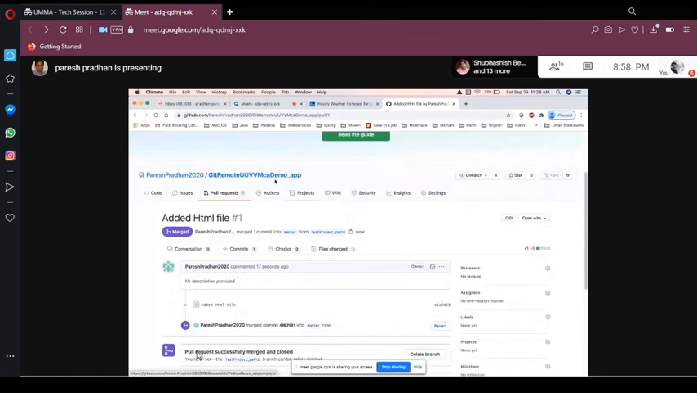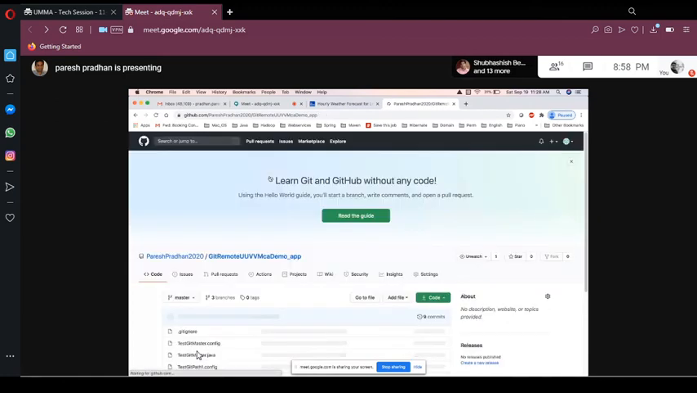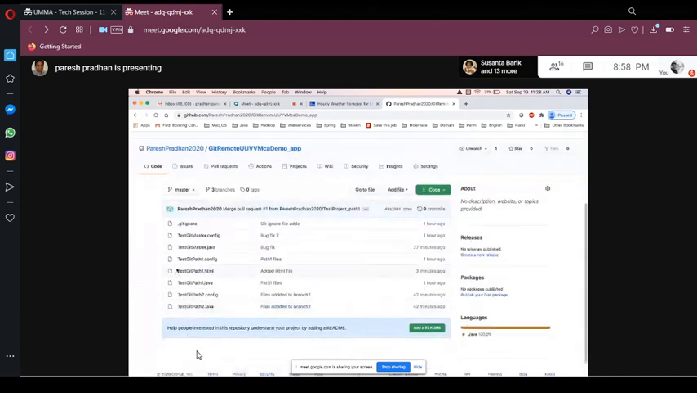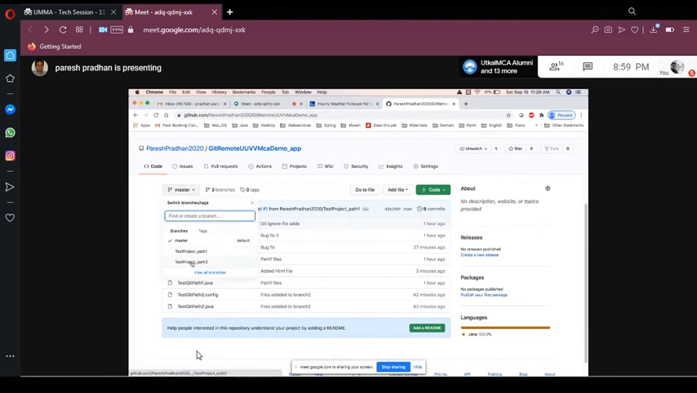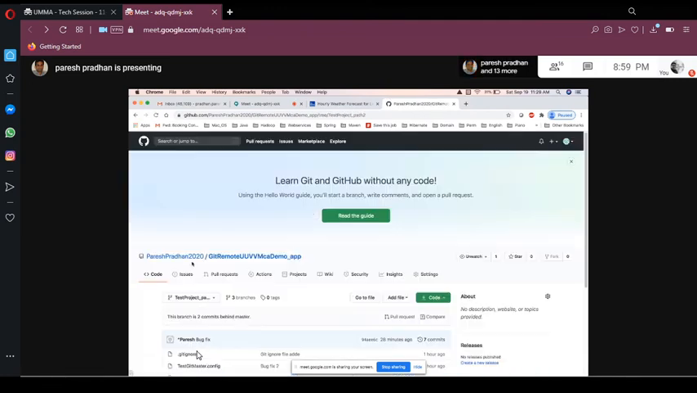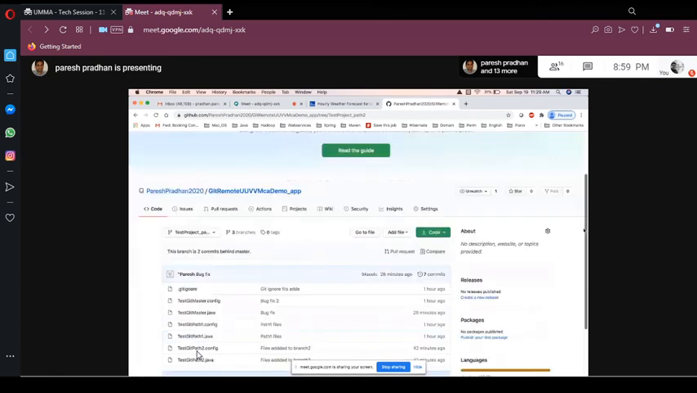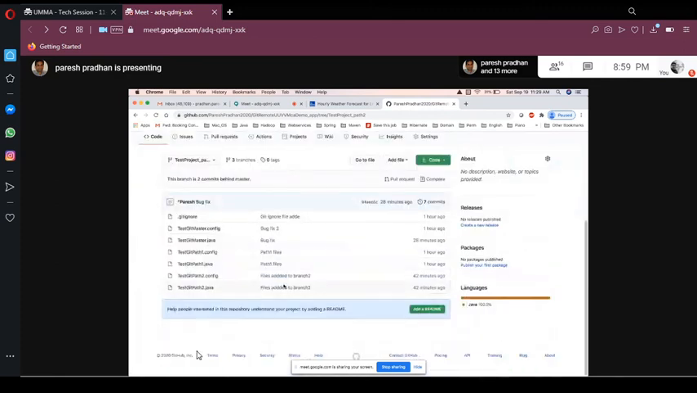Now let's go to the master. Let's go to the repository, and let's go to the master. If you see master, now the HTML file should be there. See, the HTML file is now added here. But the file still is not present in path 2. If you go to that path 2, see, this file is not present in path 2. The HTML is still not present in path 2.